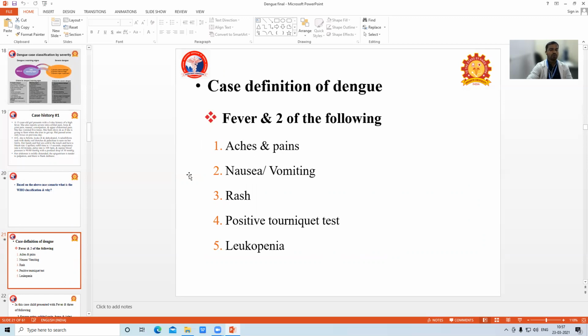This child also has a morbilliform rash. So what is this child having? Fever plus aches, vomiting, and rash. So this child fits the case definition of dengue.